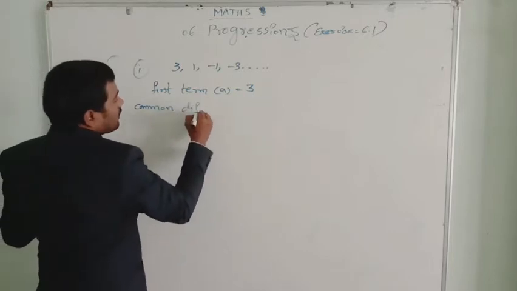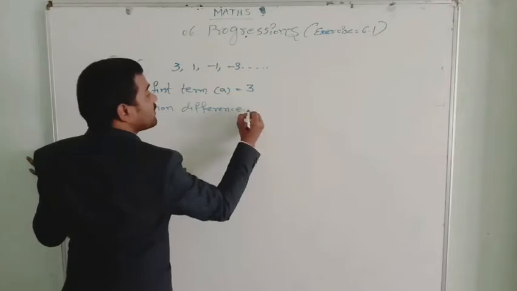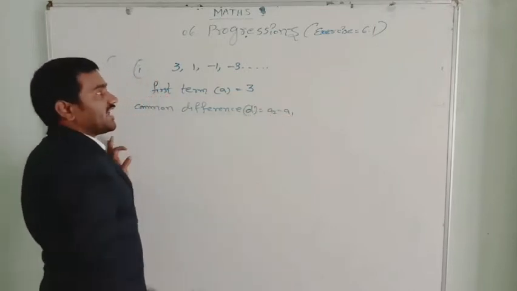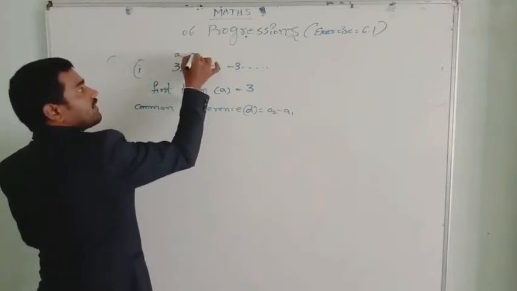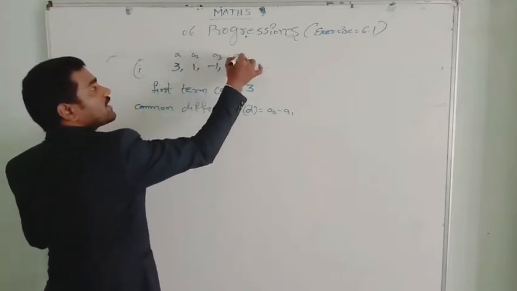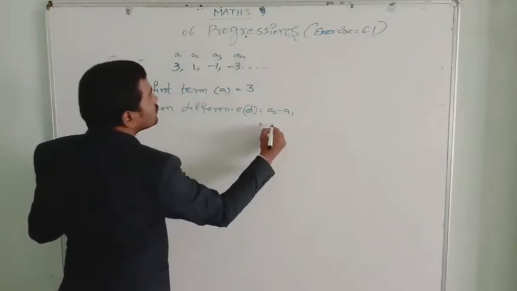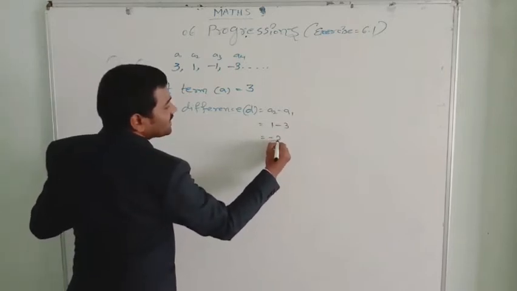Common difference. The common difference denoted by D. D equal to A2 minus A1. What is A2? Here, second term A2. First term is A1. See, A1, A2, A3, A4 and so on. So A2 minus A1. A2 is 1 minus 3, that equals minus 2.